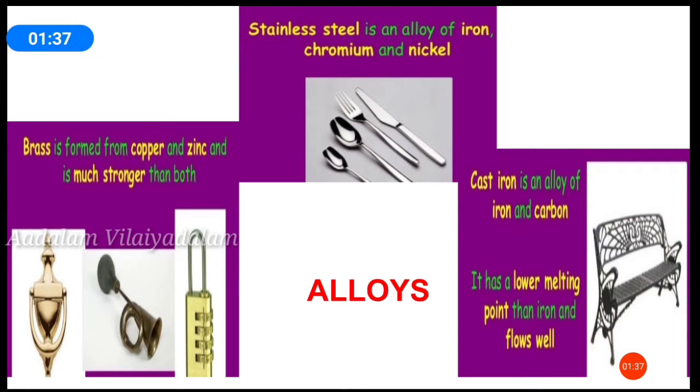Alloys are mixtures of metals. Alloys are usually produced by melting the mixture of metals. Some familiar examples of alloys include brass, stainless steel, cast iron, etc. These alloys enhance the strength and corrosion resistance. For example, pure gold is very soft. When this gold is mixed with copper, it becomes harder and suitable to make gold ornaments.